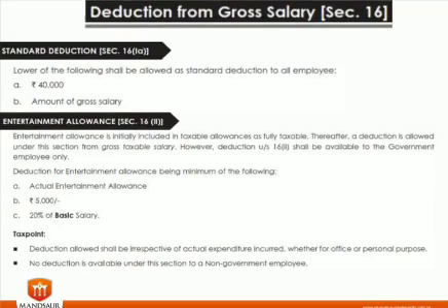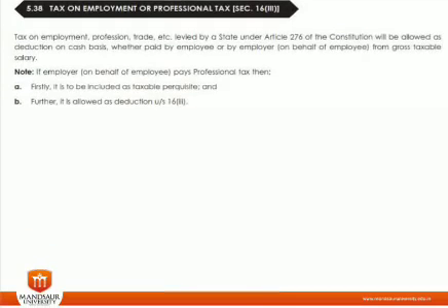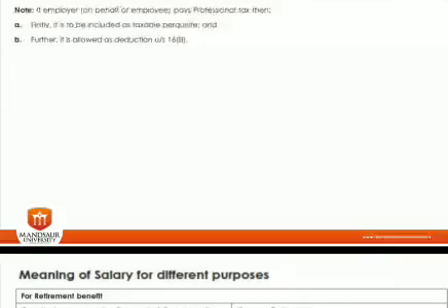Now there are certain deductions from salary. One is the standard deduction, that is 40,000 per year or the amount of gross salary. Second is entertainment allowance. Entertainment allowance deduction is given to government employees only. In case of private employees there is no such entertainment allowance deduction. In case of a government employee, the deduction is the least of the actual entertainment allowance received, 5,000 maximum limit, or 20% of basic salary; whichever is minimum is exempted. Employment tax, whatever is paid, can be deducted.